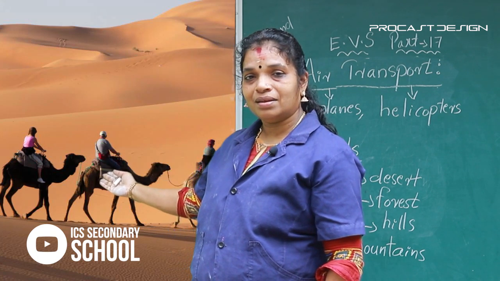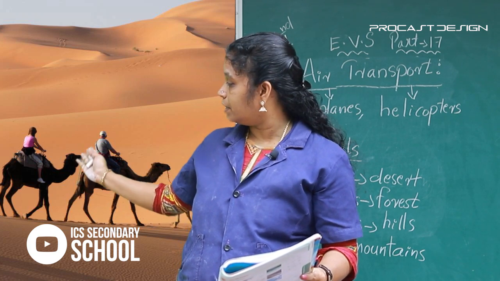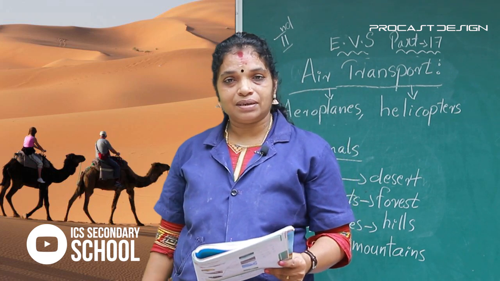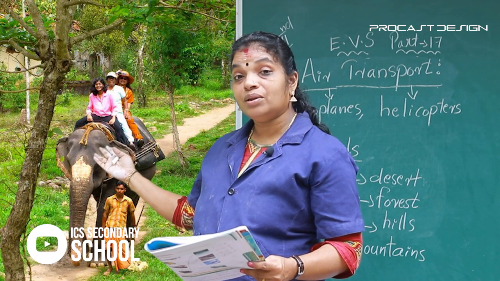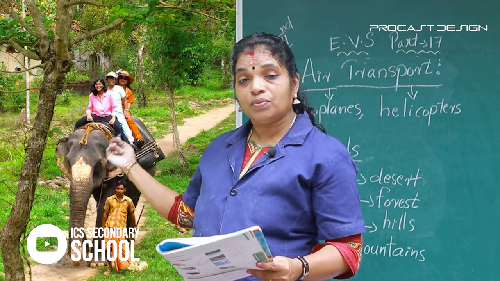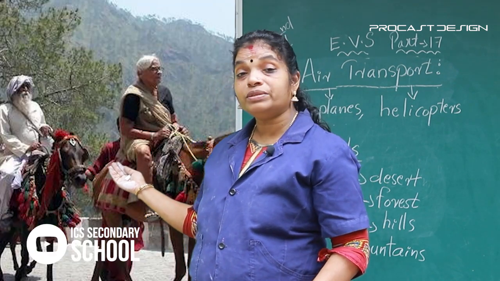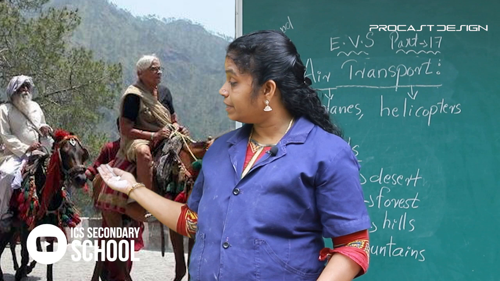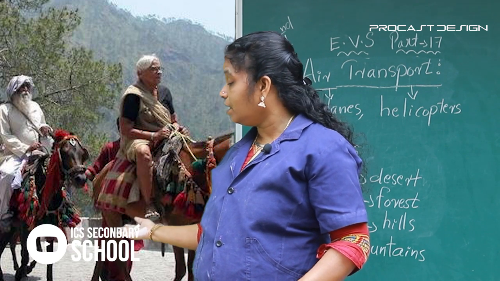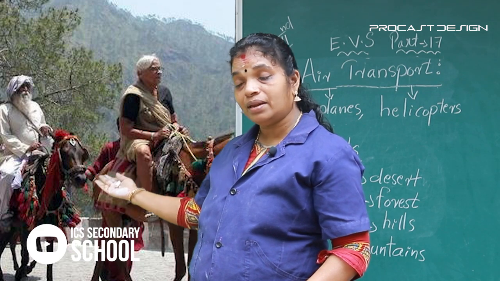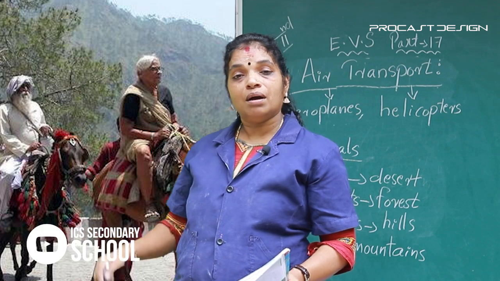Camels are used in desert. And look here, elephant. Elephants are used in forest. Next, look, mules and ponies. These types of animals are used in hills and mountains.